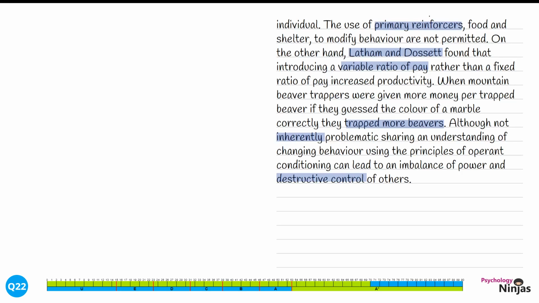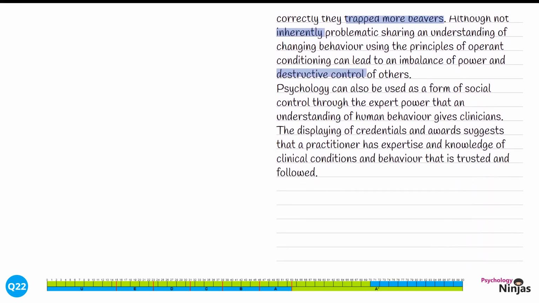It's time to return to our explanation of this debate. Psychology can also be used as a form of social control through the expert power that an understanding of human behaviour gives clinicians. The displaying of credentials and awards suggests that the practitioner has expertise and knowledge of clinical conditions and behaviour that is trusted and followed. We've shown further detail in our understanding of social control as a debate by discussing the role of expert power. The expertise gives us power to control other people's behaviour.